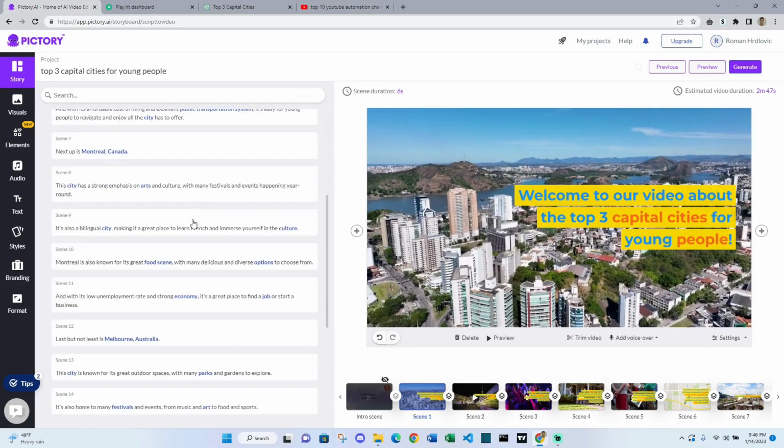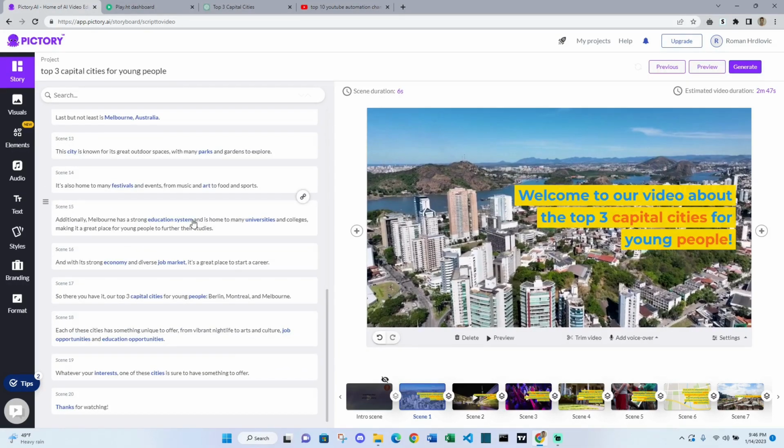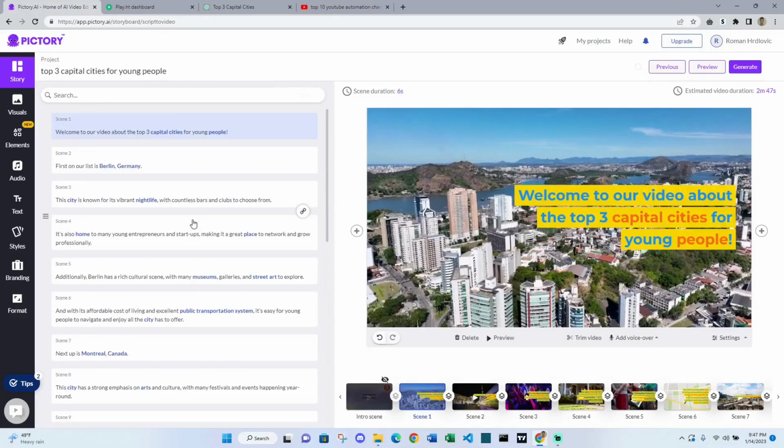I believe we already have around 20 scenes, so that's quite a lot, but it looks amazing, and you didn't really have to do anything. The text was automatically generated by ChatGPT. In my opinion, the video looks stunning, it's incredible. If you want to change the text, to be honest, I have not even read the text, but I fully believe in this AI. So I think it has done an amazing job.